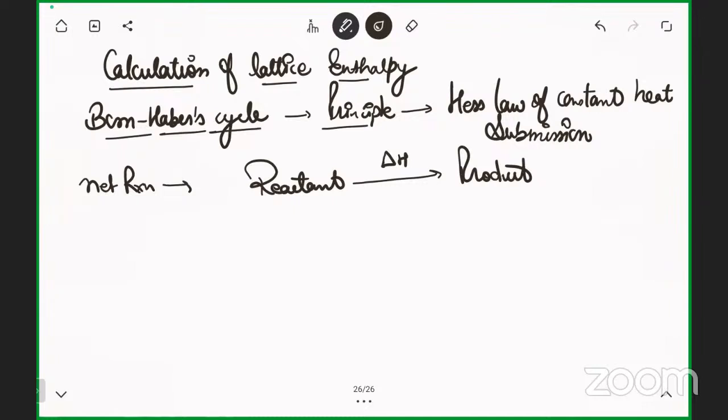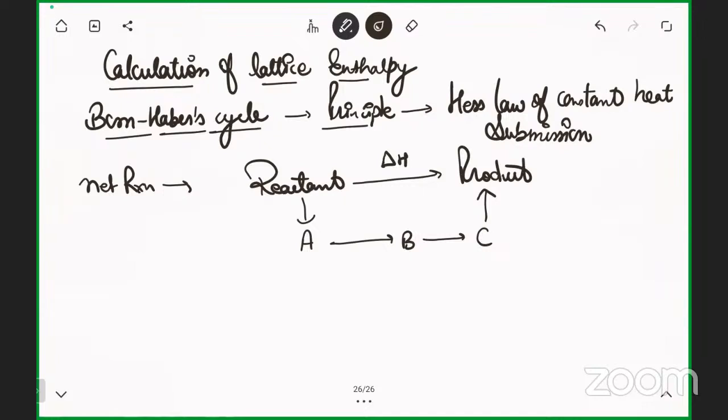But in case the reactant is converting into A, now A is converting into B, now B is converting into C, now again C is converted into the product. So ultimately the reactant is converting into the product, either in steps or in the net form, the elementary reaction.